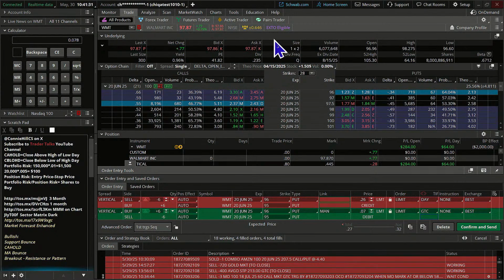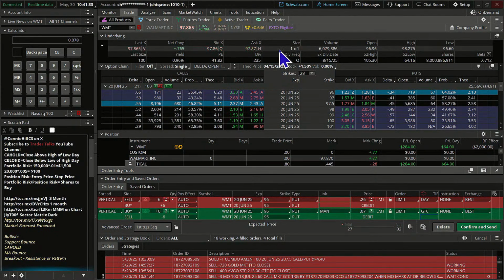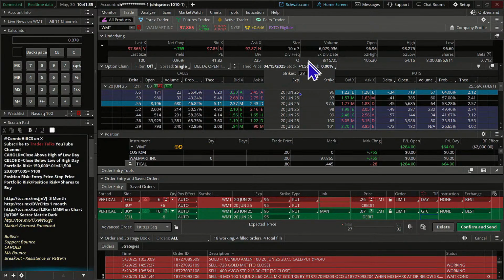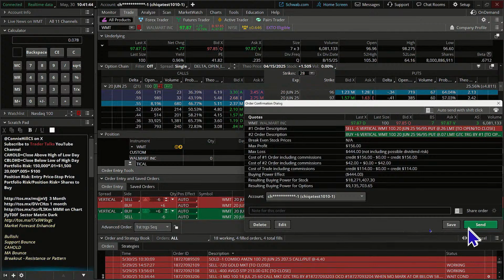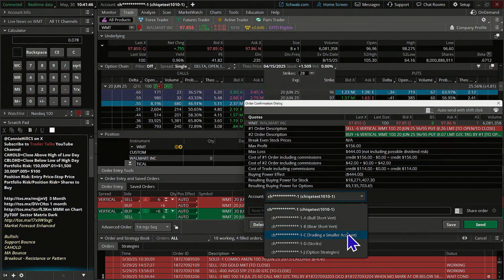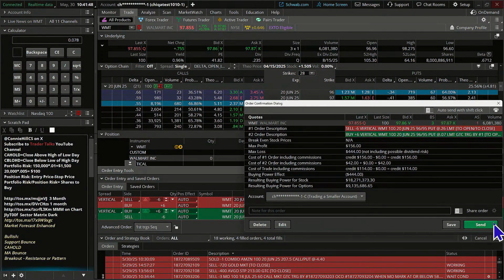It can go sideways. It can drop down. We don't want it to drop down super far. Okay, we just would love for it to do that. And even if it goes a little bit below that, it doesn't mean the trade's not going to work out for us. Okay, we're going to go ahead. We're going to put that in to our trading a smaller account.